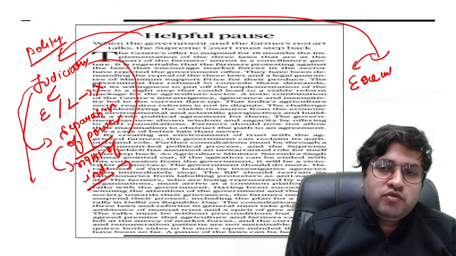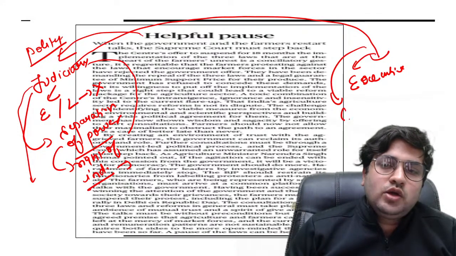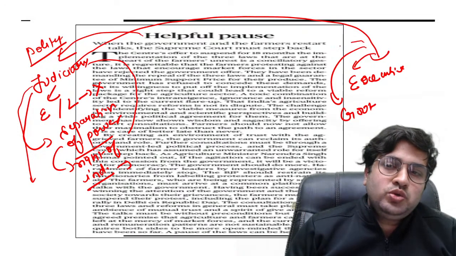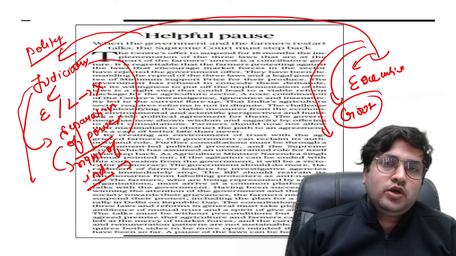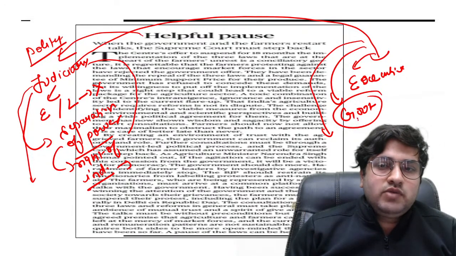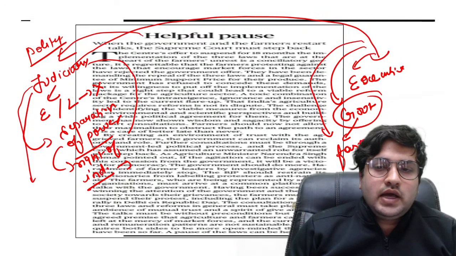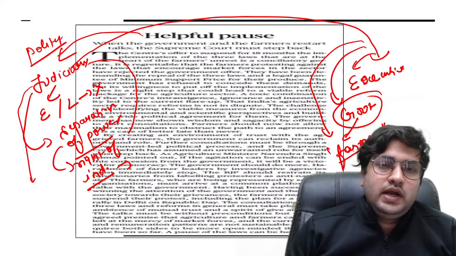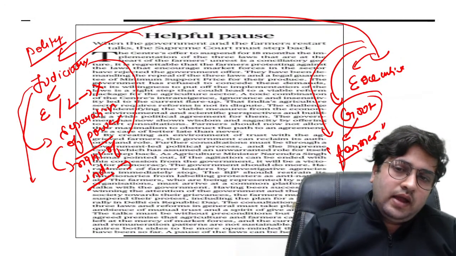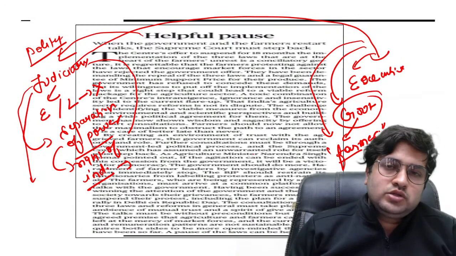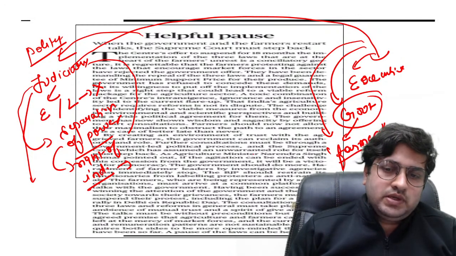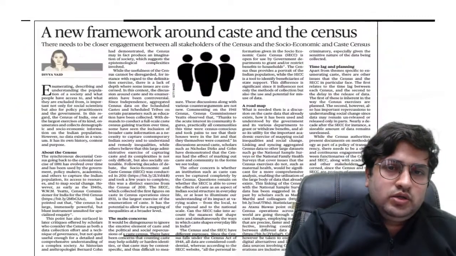For example, in the case of farm laws, the law can be amended by the government, or the solution to the farmers can be provided by the government. So it will be better if the government and farmers carry out the negotiation, and it will be better if the honorable court steps back so that trust between the government and the farmers can be established. So all these arguments you need to consider.